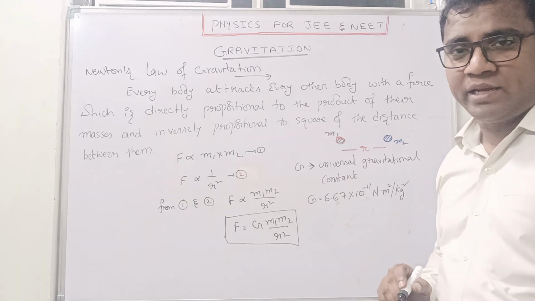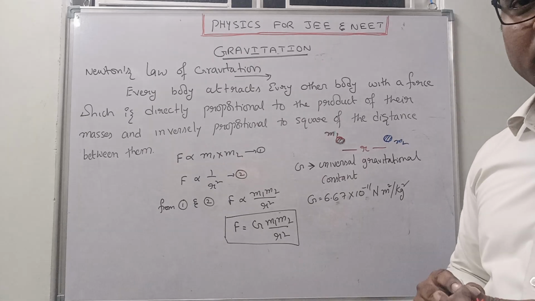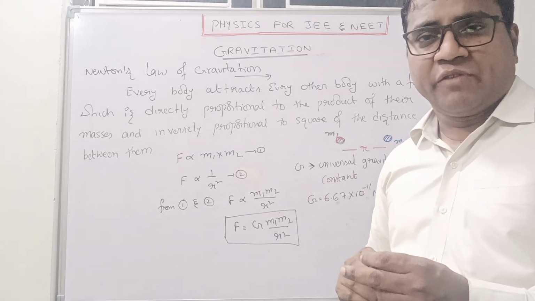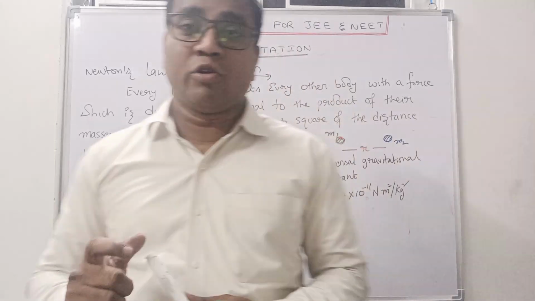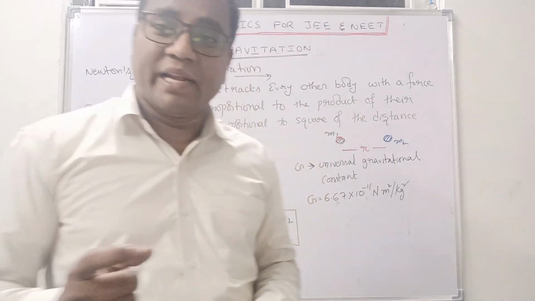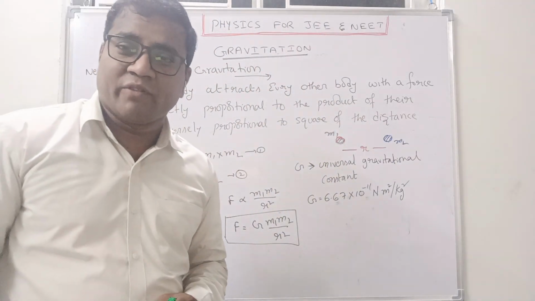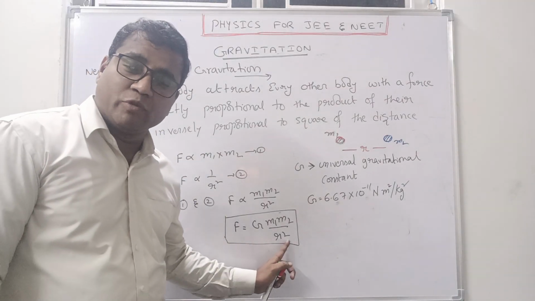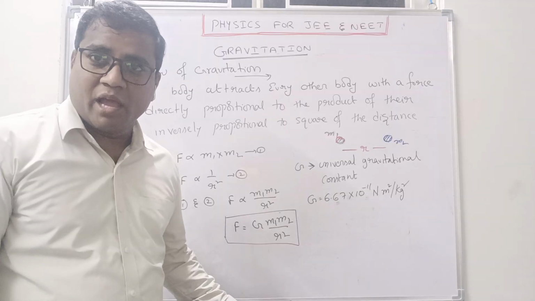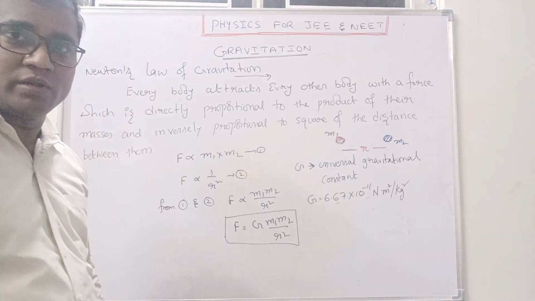I hope you are understanding, right? According to Newton, the force of attraction between two masses separated by a distance is directly proportional to the product of their masses and inversely proportional to the square of the distance between them. So F is equal to G m1 m2 by r square. I hope you are understanding, right? Please make a note.